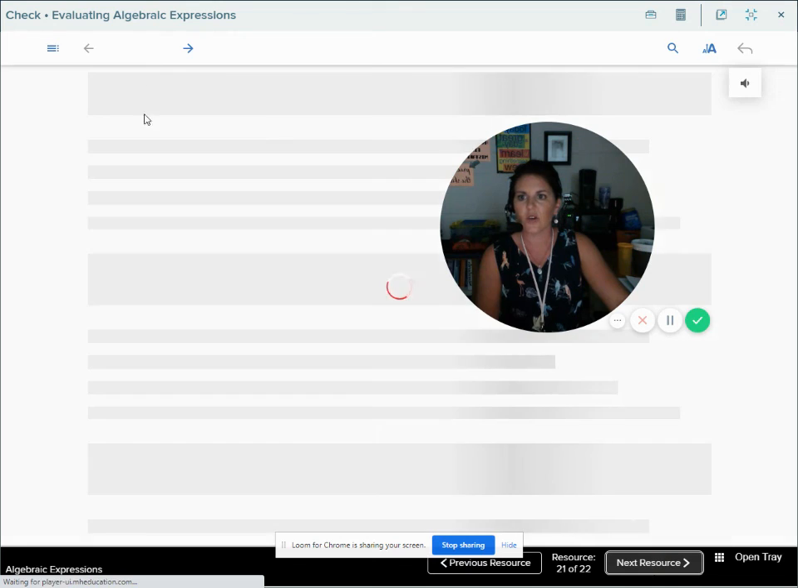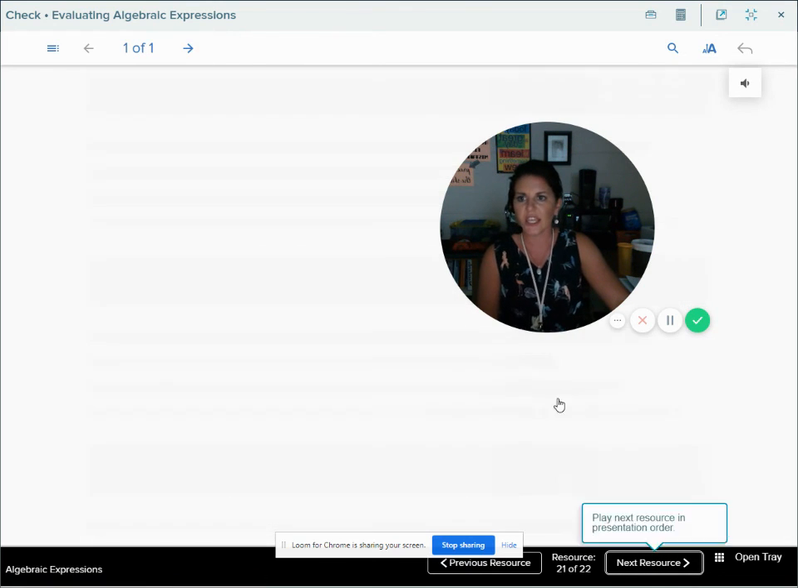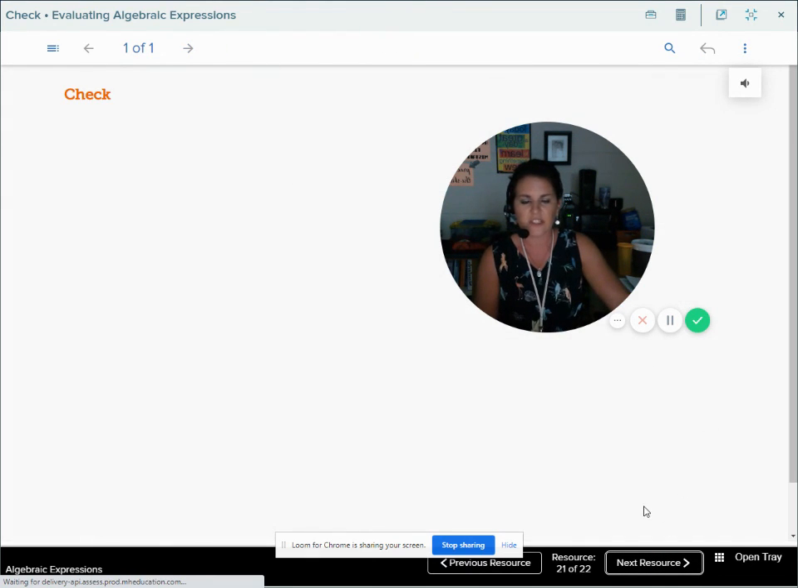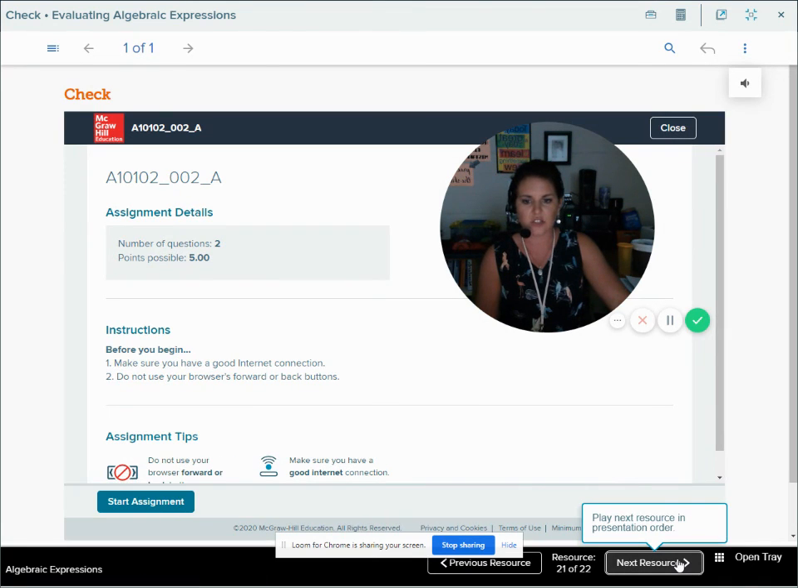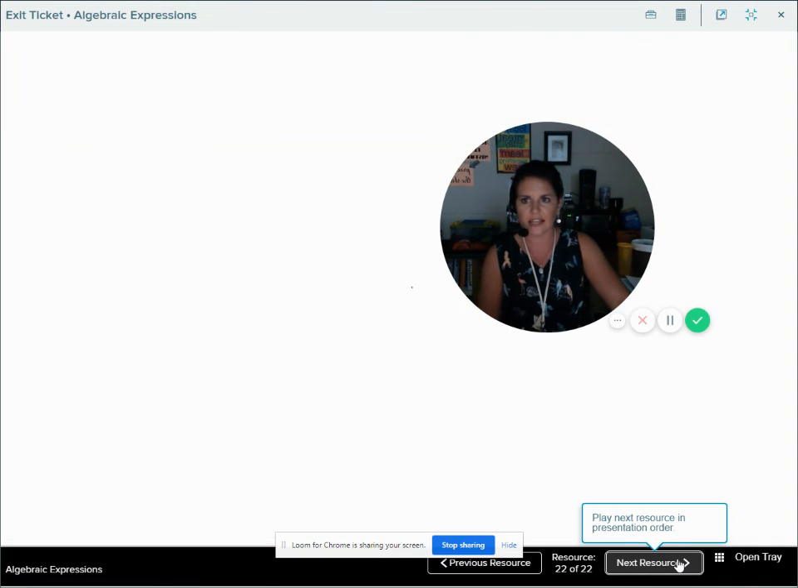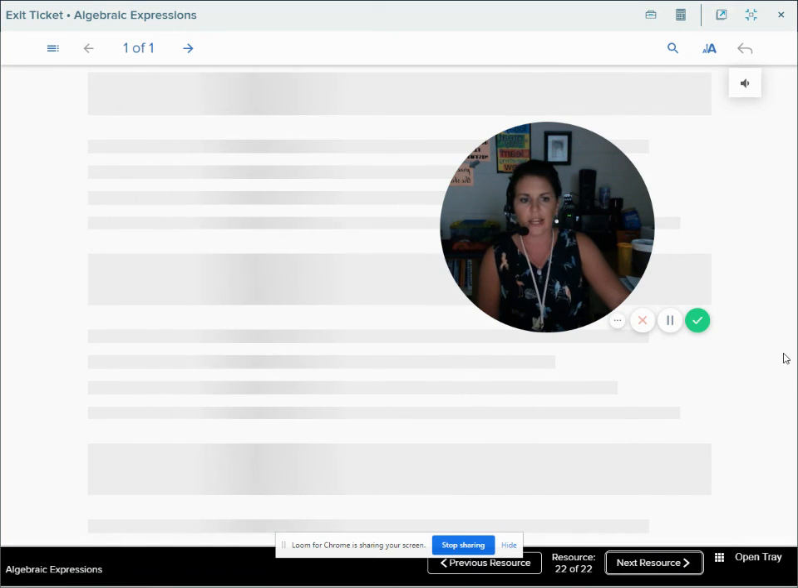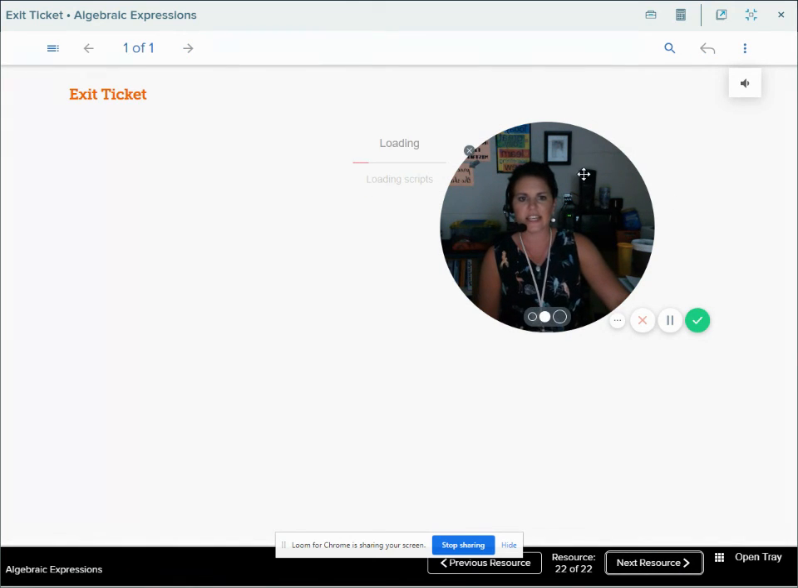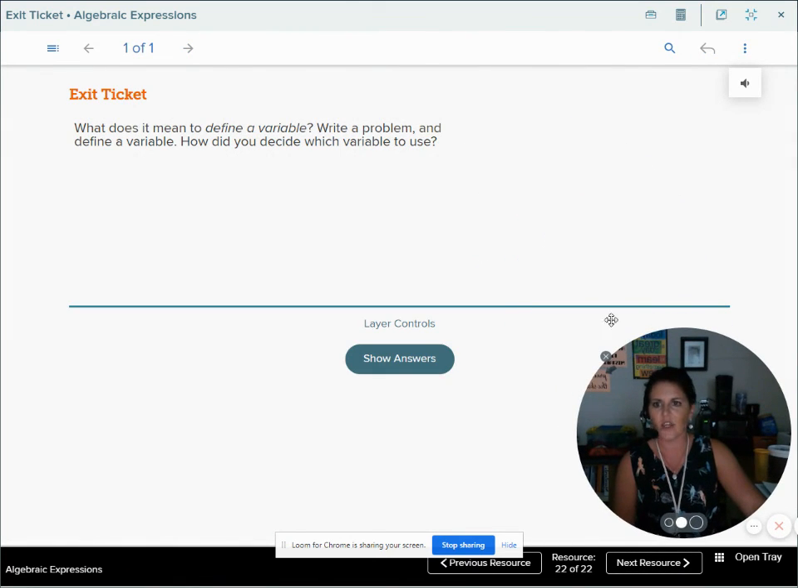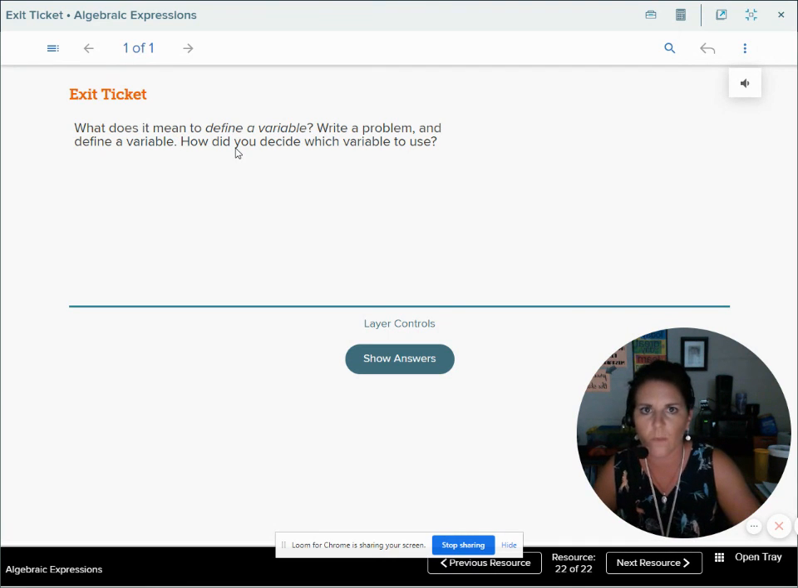All right, go ahead and do your lesson check again. And once again, we will look at these answers when we meet together in class. Make sure that you are getting them correct. And I would like for you to take a second to do this exit ticket. What does it mean to define a variable? Think about some problems here where we defined a variable. Write a problem and define a variable, and how did you decide which variable to use?